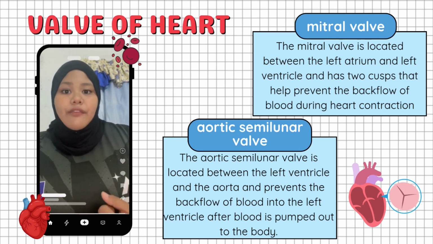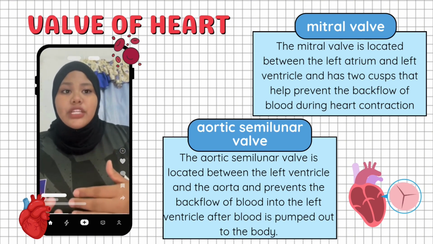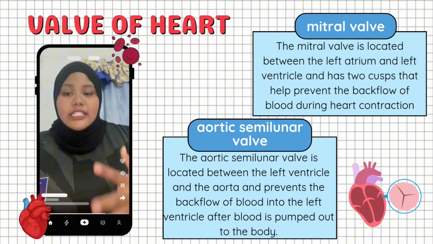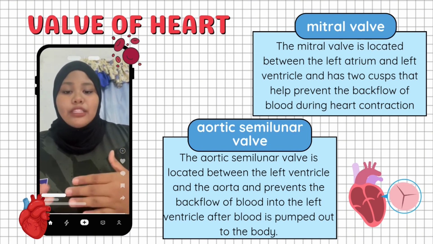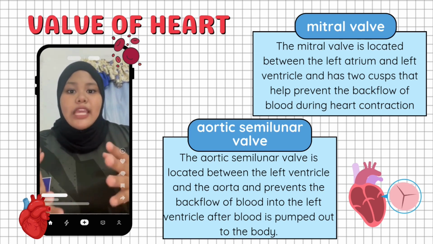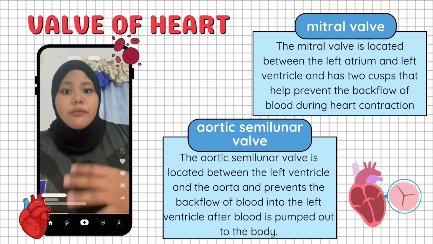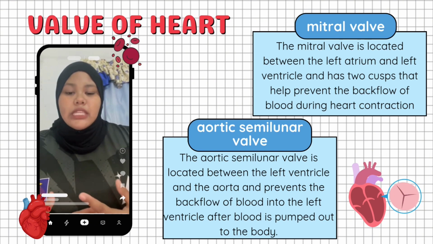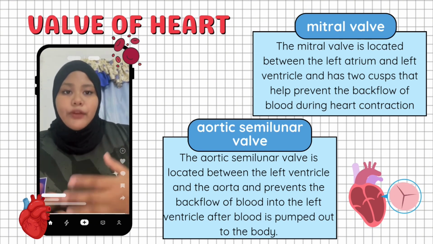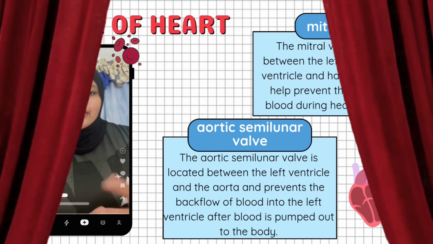The second valve is the aortic semilunar valve. It is located between the left ventricle and the aorta. This valve prevents blood from flowing back into the left ventricle after it has been pumped to the rest of the body. These valves are important because they help blood flow in the correct direction.